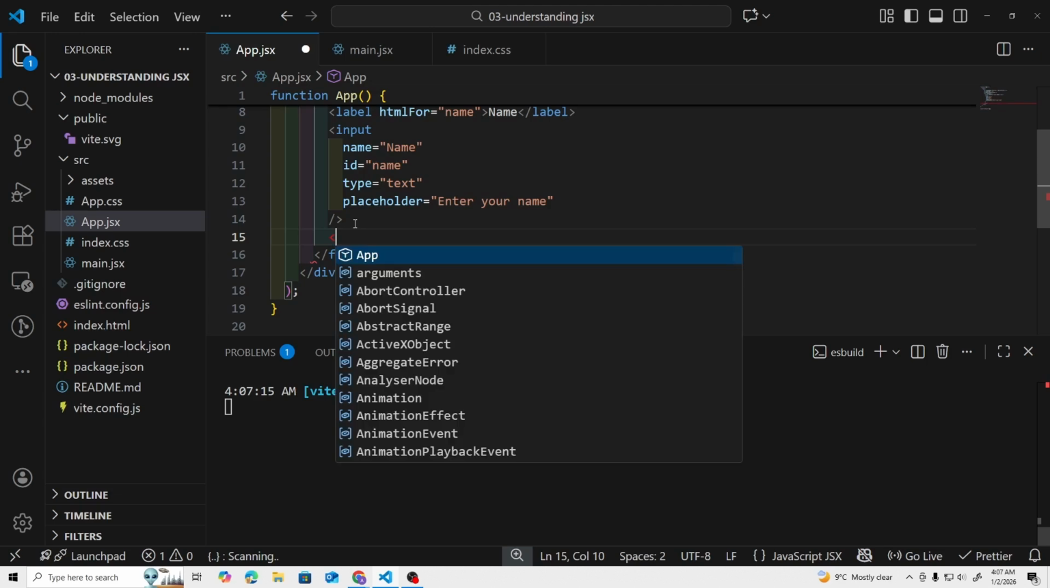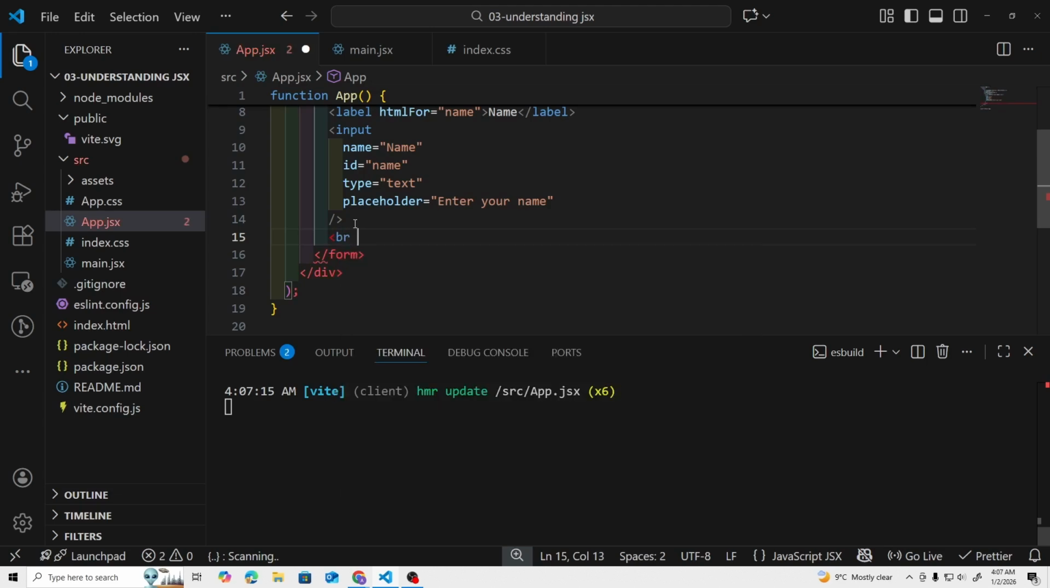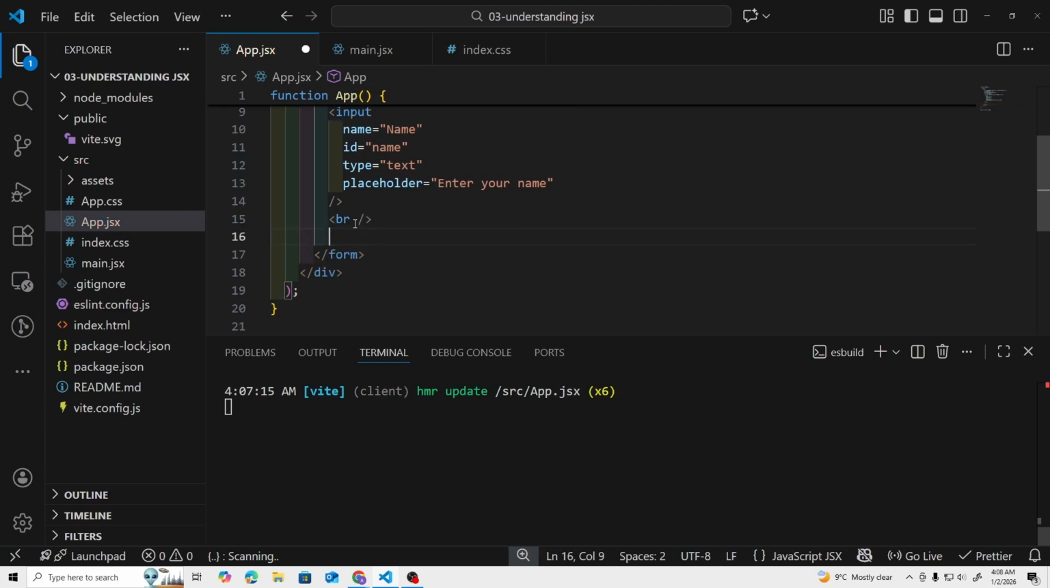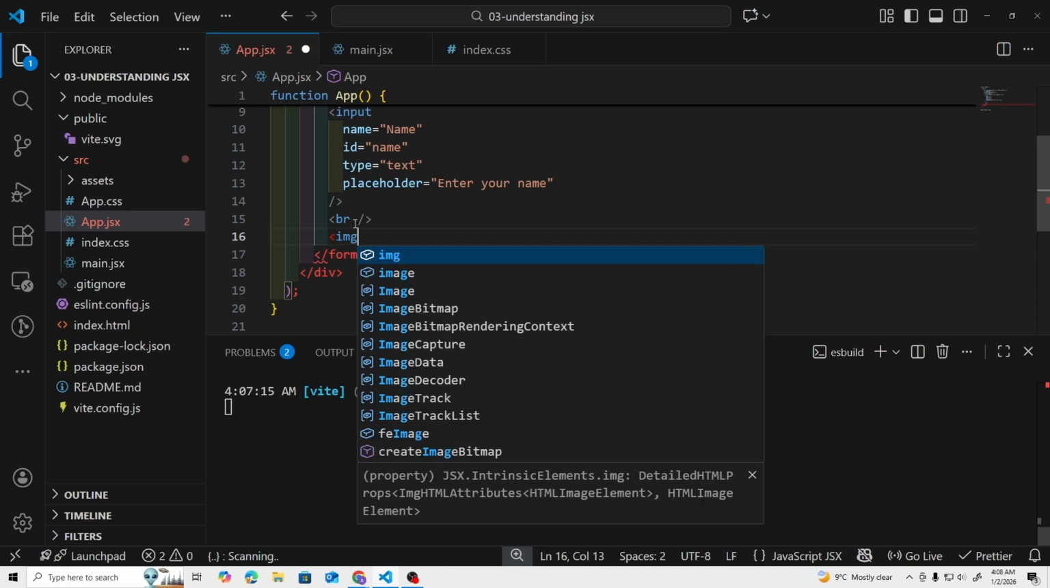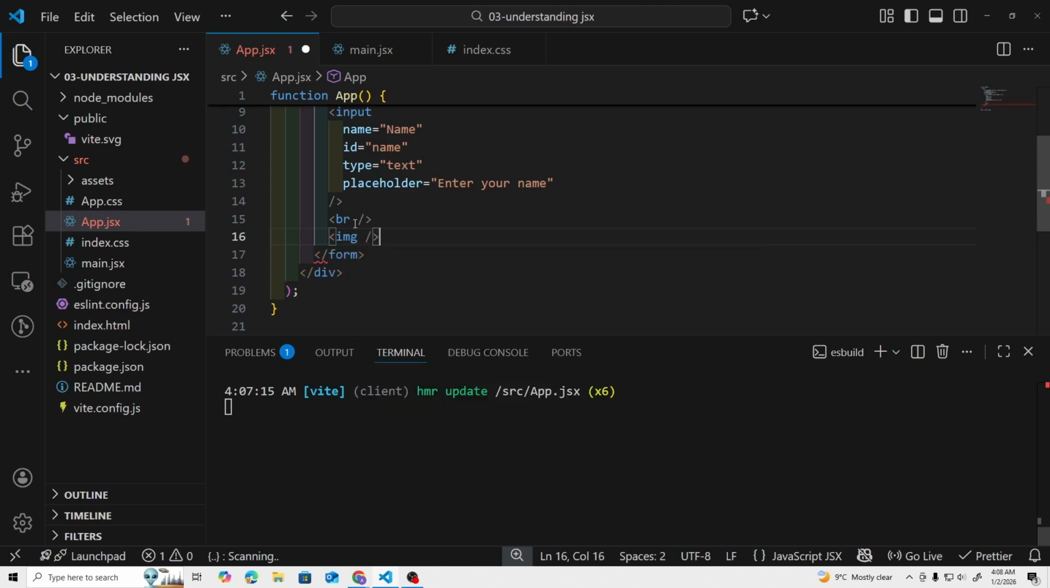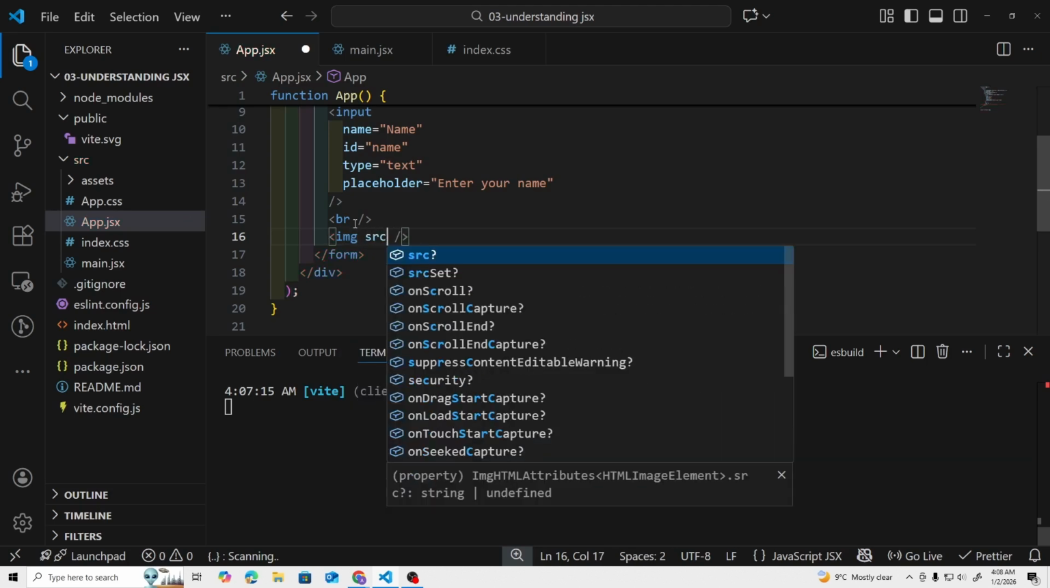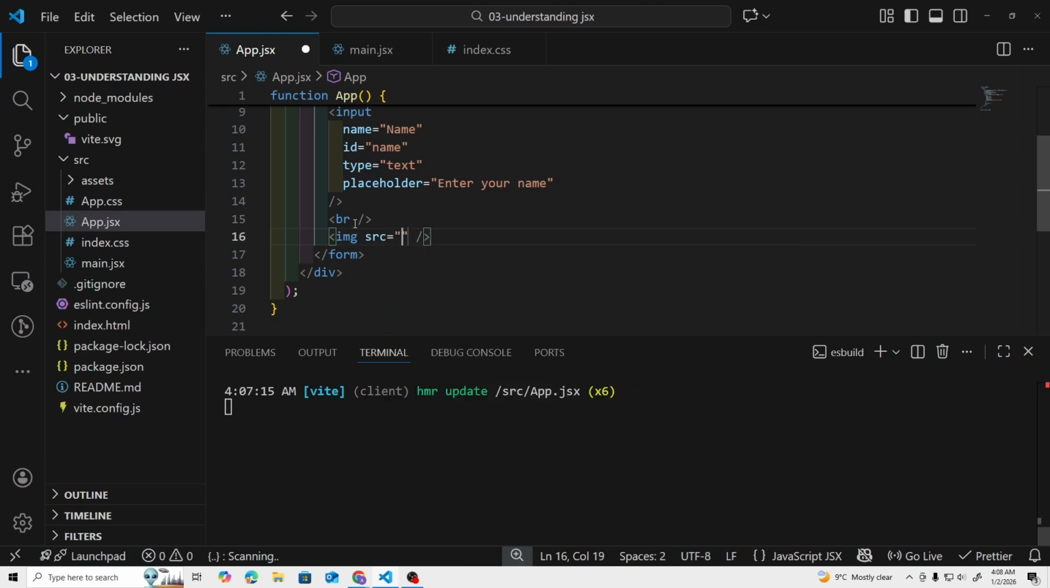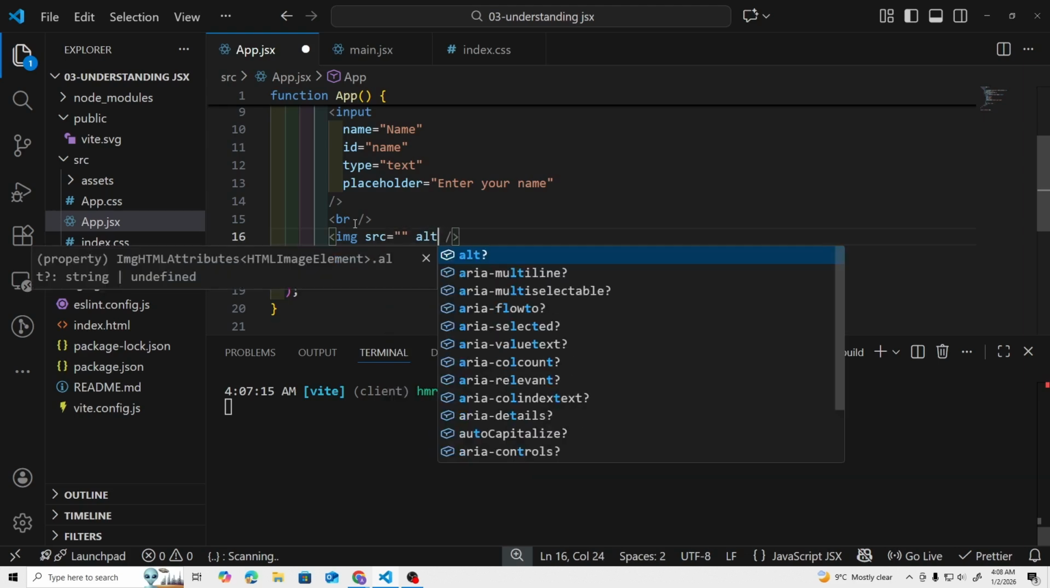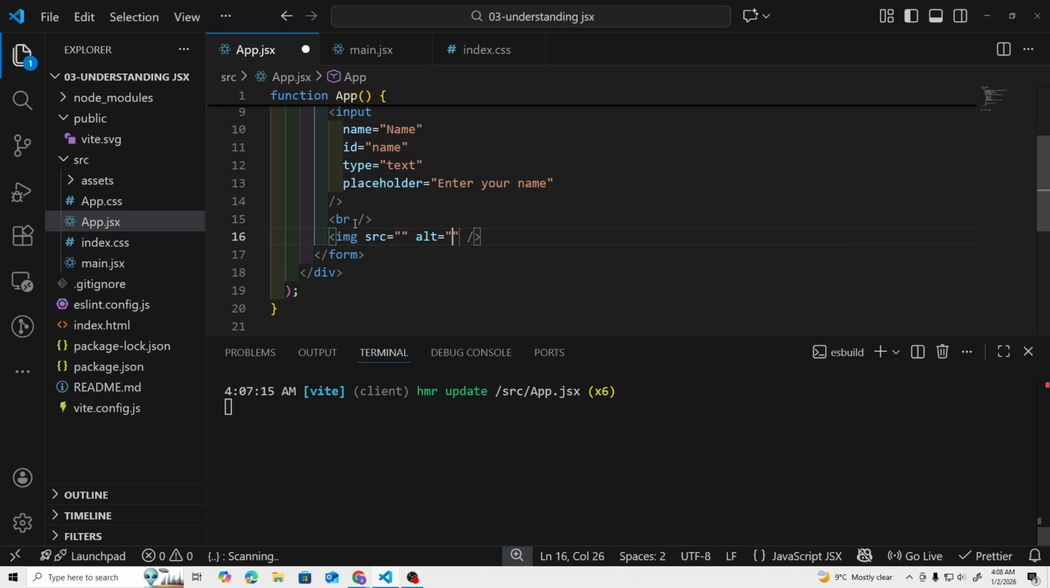So for example, we have a BR tag. Since it is self-closing, we need to add this forward slash and then the angle bracket. And similarly, we have the img tag, and the attribute src remains the same. We can add a source, and then we can give it an alt text like this.